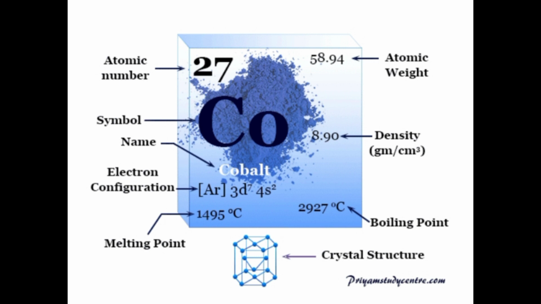This diagram shows the complete properties of cobalt. Atomic number 27, symbol Co, name cobalt, electronic configuration [Ar] 3d7 4s2, atomic weight 58.94, density 8.90 grams per cubic centimeter. Its boiling point is 2927 degrees Celsius, its melting point is 1495 degrees Celsius, and the last one is its structure. Its structure is crystal.